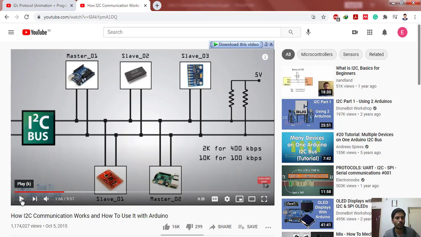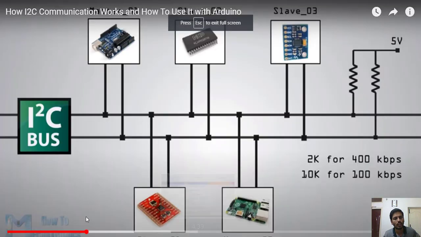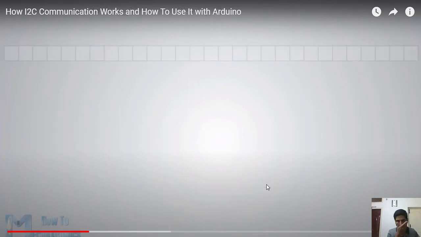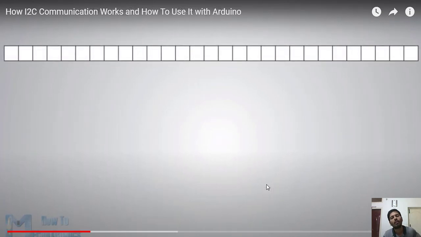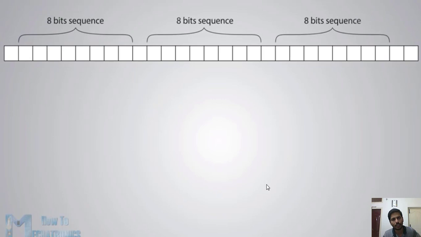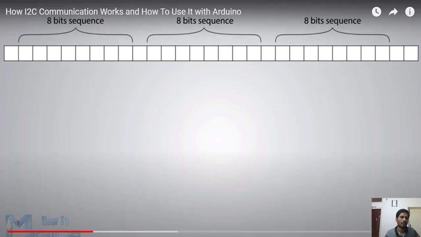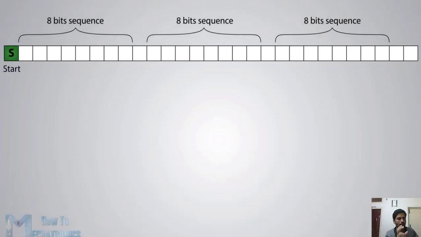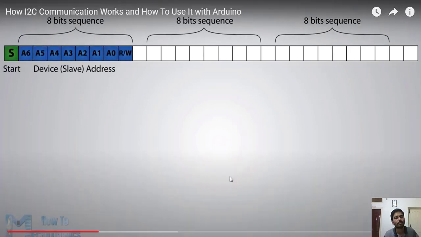So I am taking this example to show the second variant, the 100 kilobits per second variant of I squared C. In this, there are three sections. First, you send the address of the slave.